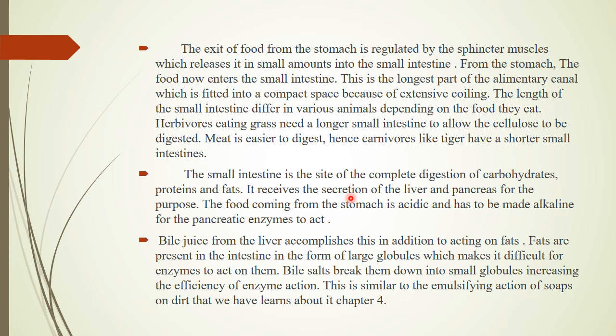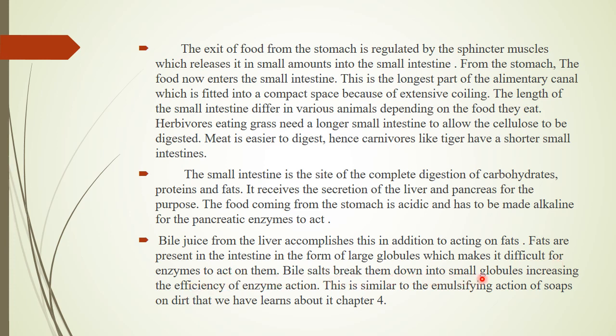So they all produce juices, like the liver produces bile juice and the pancreas produces pancreatic juice into the duodenum part. The food coming from the stomach is acidic and has to be made alkaline by the pancreatic enzymes produced by the pancreatic juice. Bile juice, which is produced by the liver, is stored in the gallbladder, and this bile juice accomplishes this in addition to acting on fat, meaning the digestion of fat is concerned with this bile juice. When the big globules of fat get converted into small globules, the process is called emulsification.